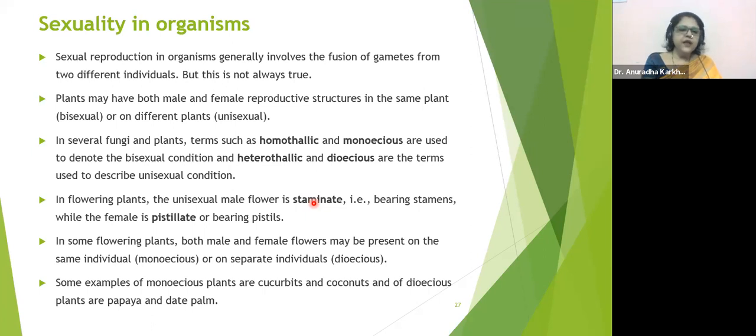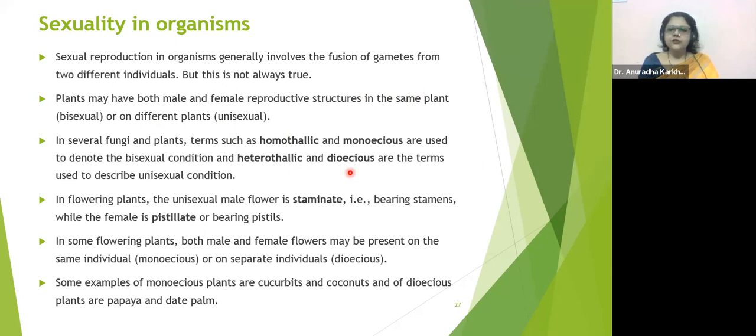Individual, where are you saying individual? I don't know. Which individual are you talking about? Same plant or different plant? Unisexual, yeah. And individual means one flower having one type of reproductive structure. That is individual.